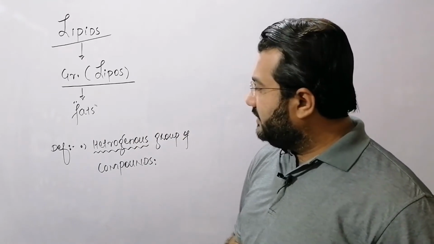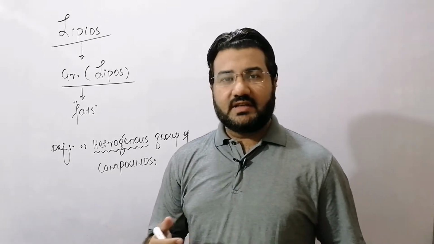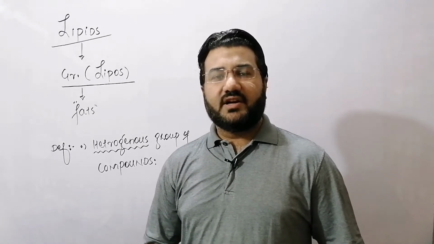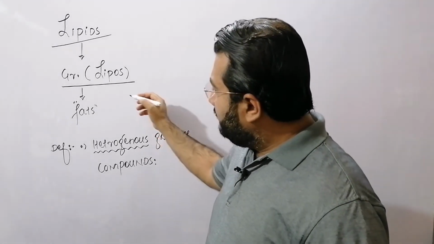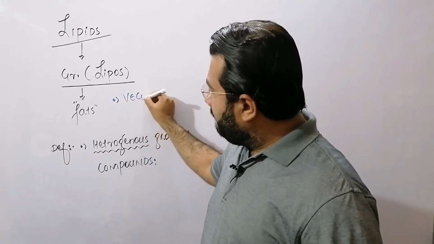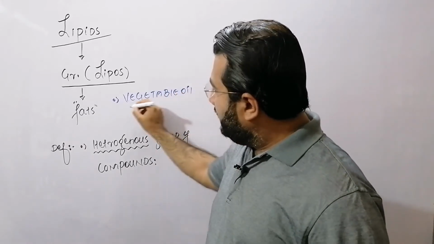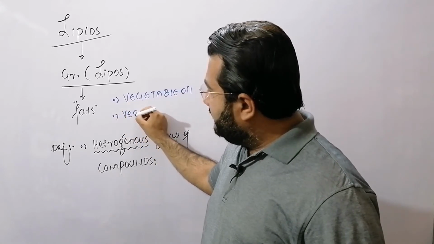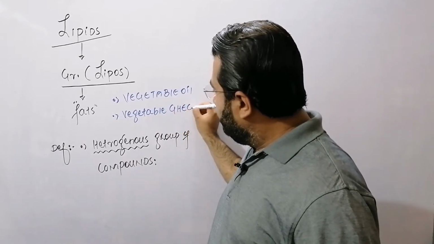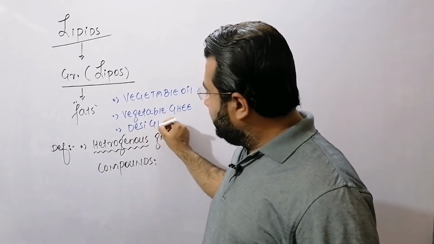My dear students, the word hetero means different and genus means types. You know that lipids have many types. There are so many types, or so many varieties of the lipids. There are some common lipids which are used in our house, like vegetable oil, vegetable ghee, desi ghee,